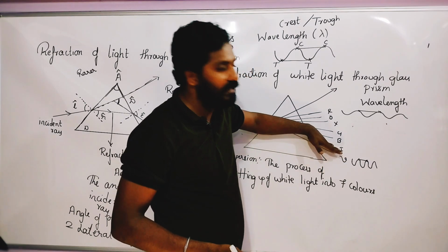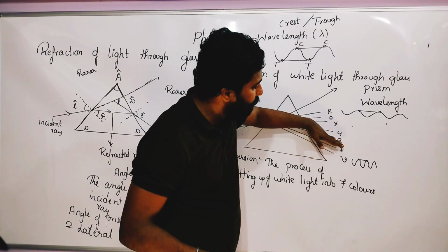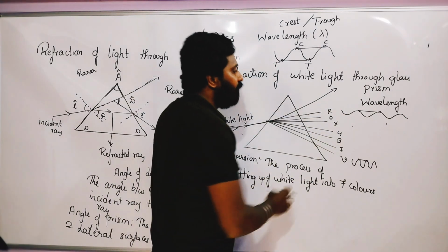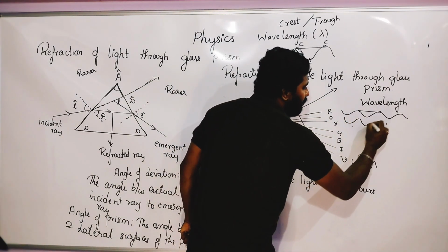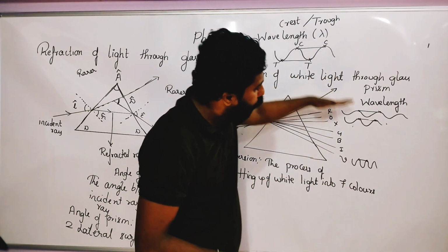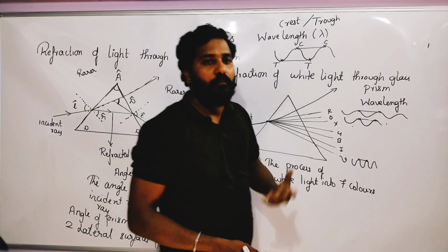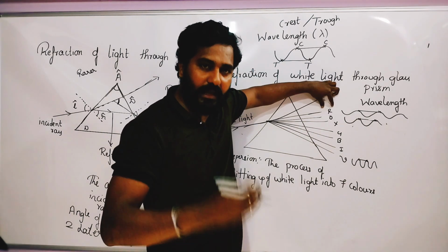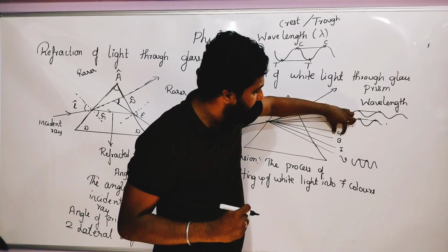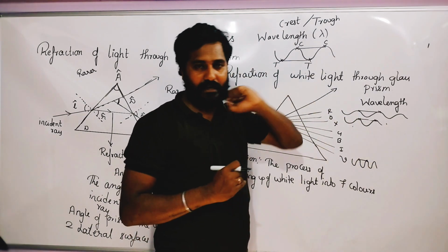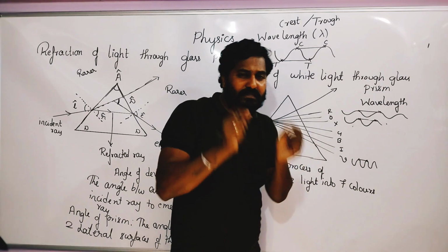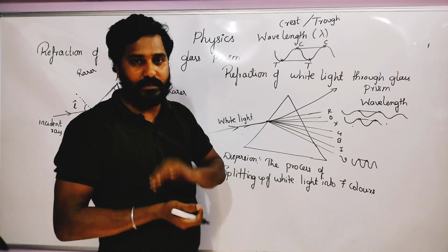Next, a little bit bigger is indigo. Next, a little bit bigger is blue. Next is green. Next is yellow. Next is orange. When you compare to red, orange has a little bit less wavelength. So who has the most wavelength? More wavelength is red. Less than that is orange, less than that is yellow, less than that is green, less than that is blue, indigo, violet. So from this you will come to know that violet has the least wavelength among all the colors.